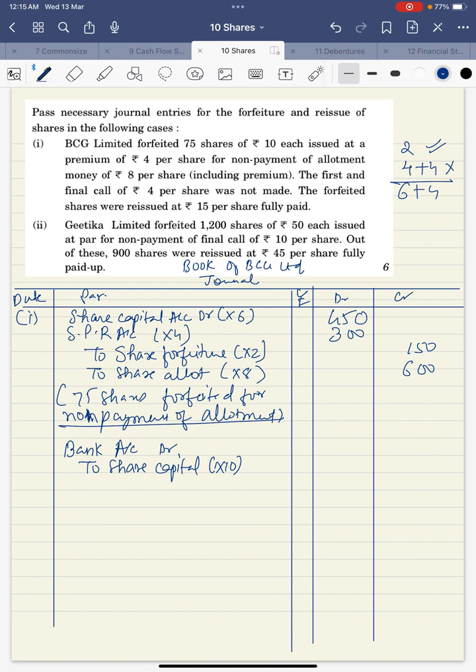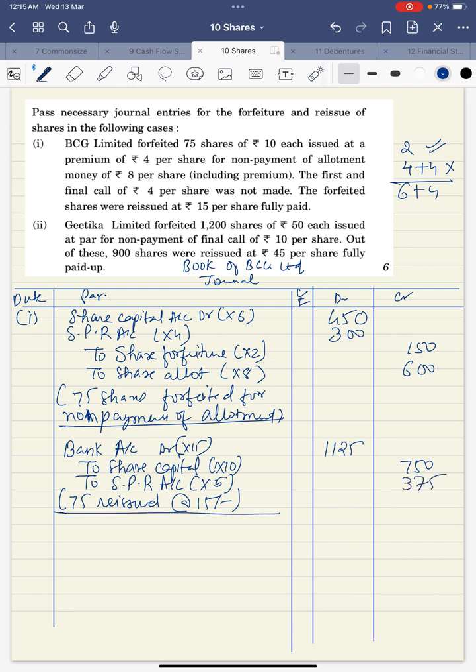Capital will go by 10, securities premium reserve account will go by 5, and bank by 15. How many shares reissued? All 75 shares are reissued at the rate of 15, with premium. So 75 into 15 will get 1125, into 10 is 750, and into 5 is 375.